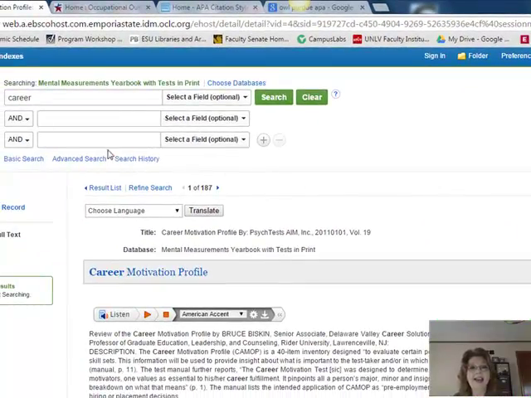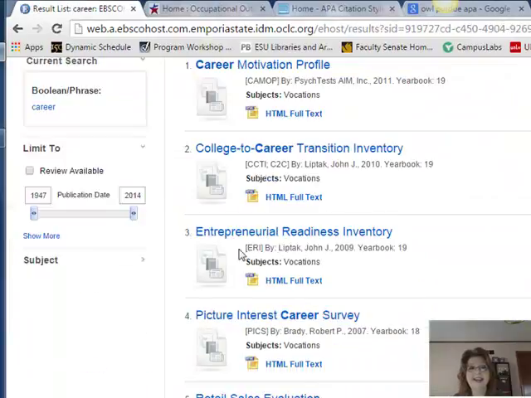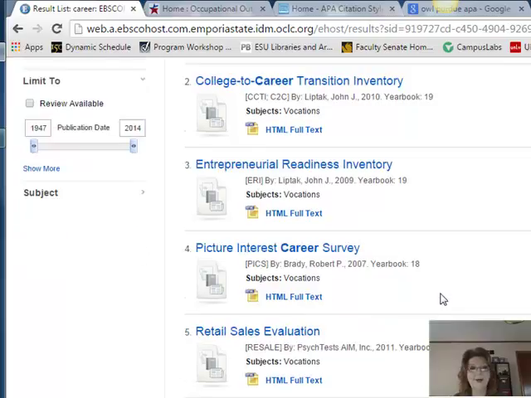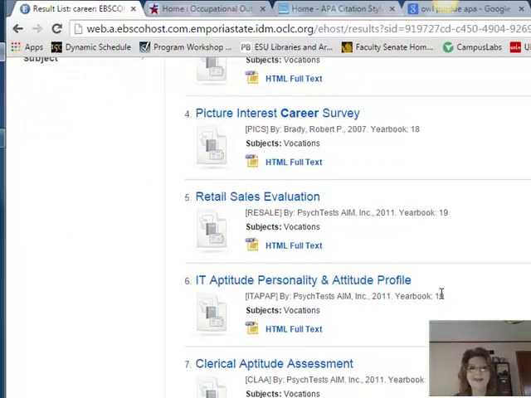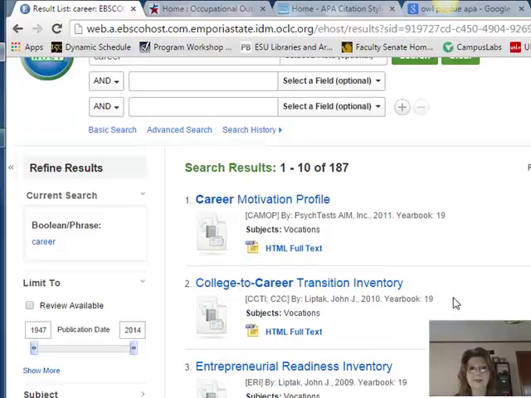Again, I can go back to my result list, and I can look at a lot of different tests that are here that deal with careers, career counseling. Some of these will get a little bit less relevant as I scroll down.